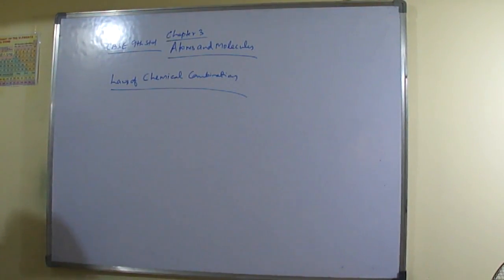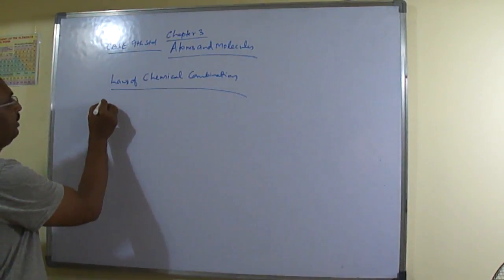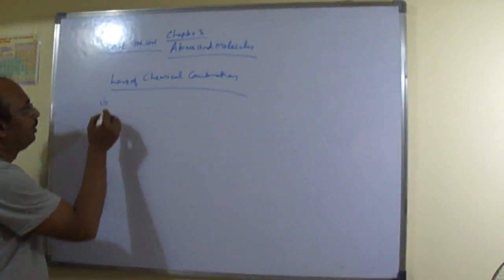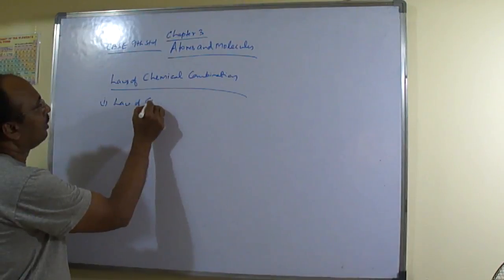Laws of chemical combination means that whenever any chemical compound is formed, which laws are applicable? How does that chemical combination occur between different types of elements, different substances, different matter? When different types of matter are there, how does that chemical combination take place, whether there is any rule or not. It was found that it follows some particular laws. So the very first law is the law of conservation